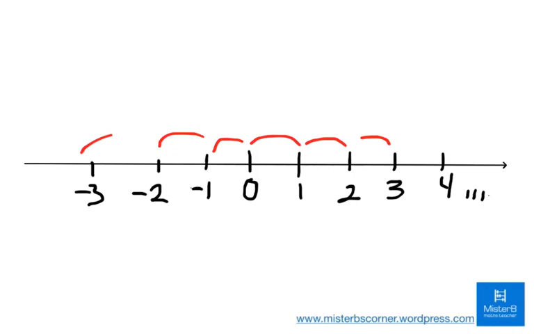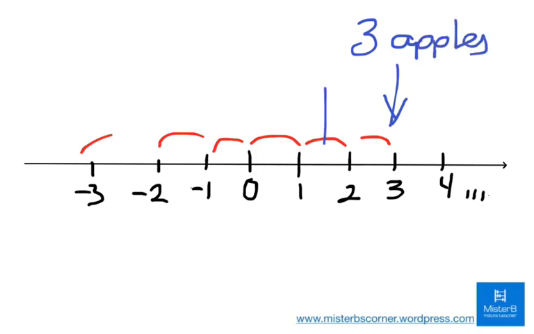Now, when you have 3 apples to share, if you divide 3 apples into 2, you end up with 1.5 apples per person. So this, we call decimals.